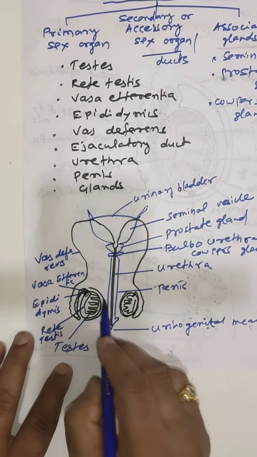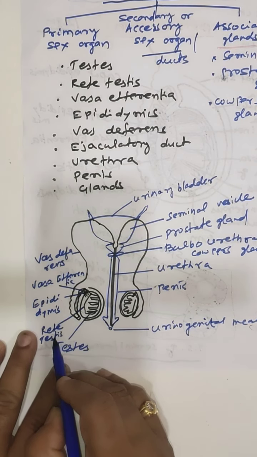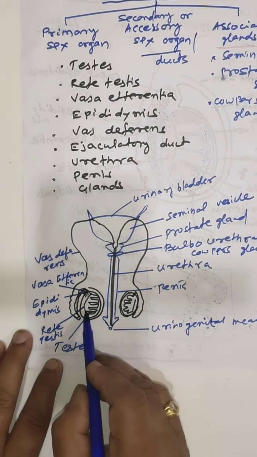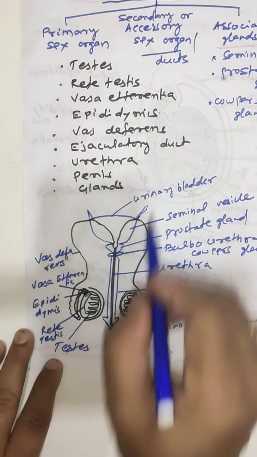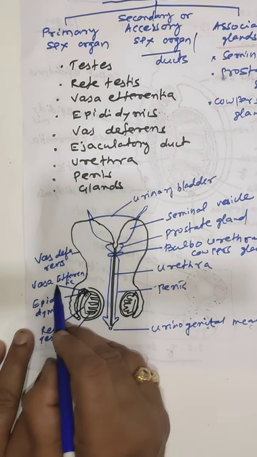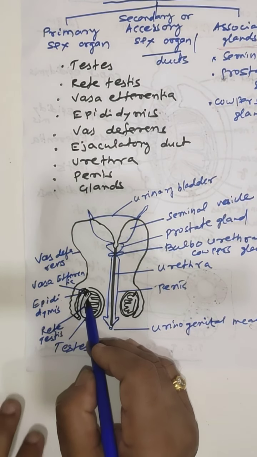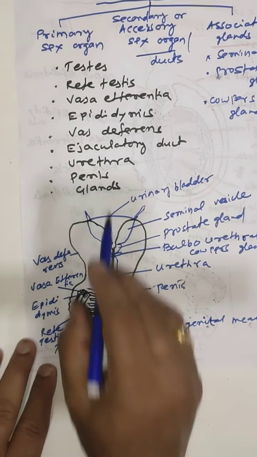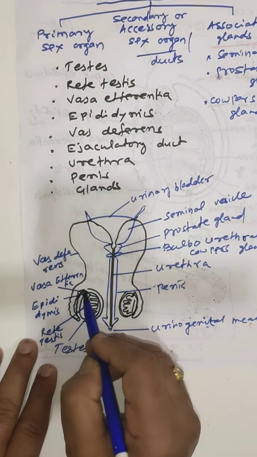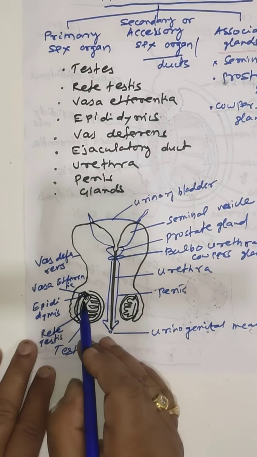Inside the testis, small spaces or networks are found called the rete testis. Third one is the vasa efferentia. There are 10 to 12 fine ducts arising from the rete testis called the vasa efferentia. Then epididymis, the coiled part. It is the coiled part found on one side of the testis.